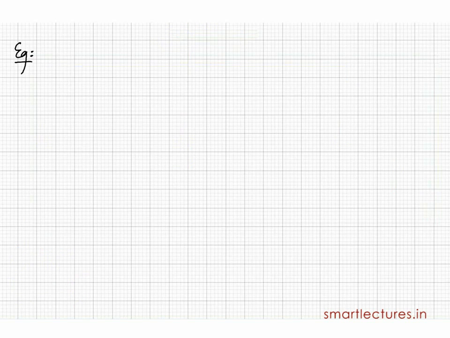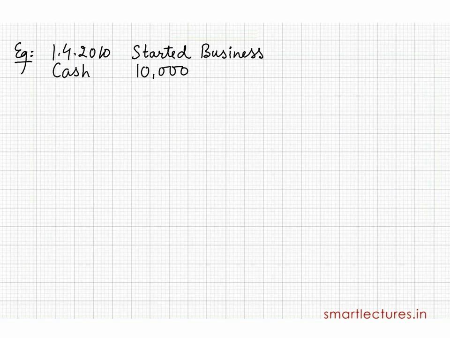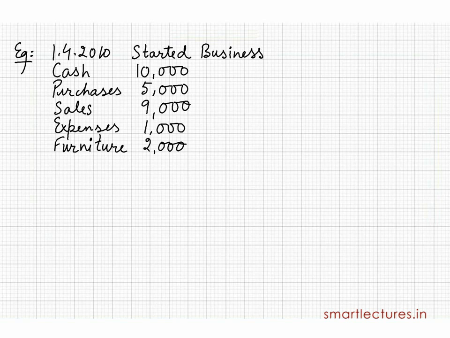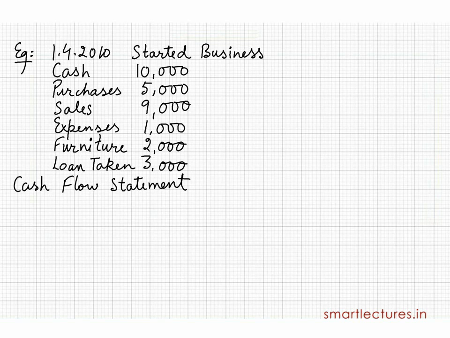Let me explain all these things through one example. Suppose on 1st April 2010, A started business with cash rupees 10,000. During the year, the cash purchases were rupees 5,000, sales 9,000, expenses paid 1,000, furniture 2,000, loan taken 3,000 rupees. And on 31st March 2011, prepare the cash flow statement for the year.